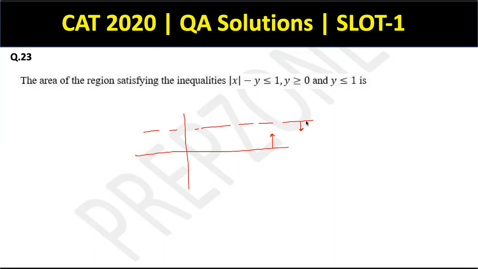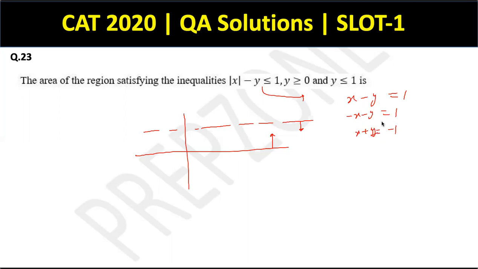Okay. What about the first inequation? First inequation has a mod. So let's say we divide this into two parts. One where x is positive, one where x is negative. So this boils down to either x minus y equal to 1 or minus x minus y equal to 1. तो ये हो जाएगा आपका x plus y equal to minus 1.